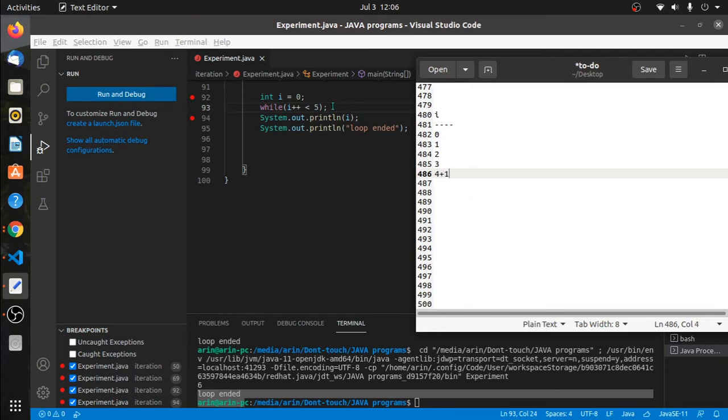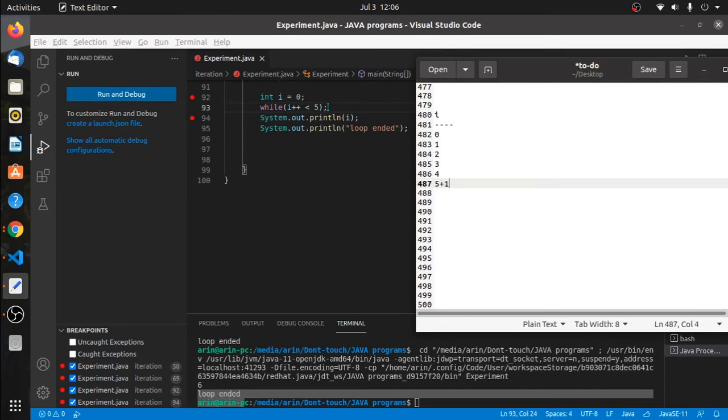Again there will be a plus 1 pending in the memory. Now the control comes back to this condition I plus plus, but before that computer will execute this pending plus 1, and the value of I will be 5. So is 5 less than 5? No, it will be false. So the loop will exit, but since it's an I plus plus, there will be a pending plus 1.